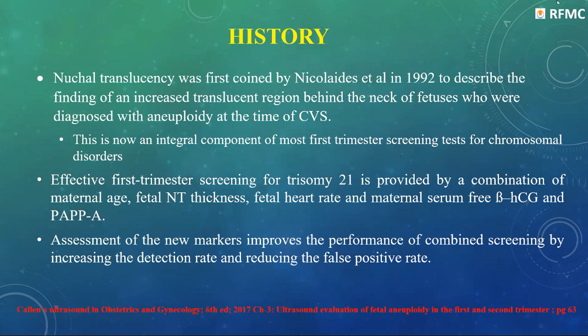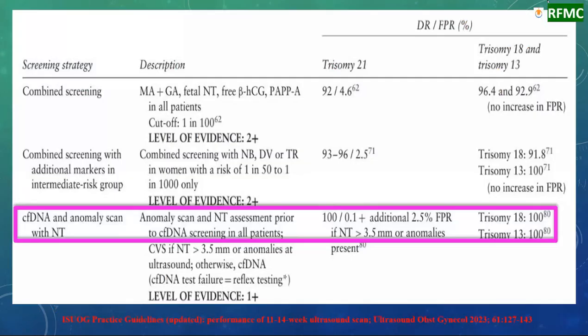This is now an integral component of most first trimester screening tests for chromosomal disorders. Effective first trimester screening is a combination of maternal age, fetal nuchal translucency thickness, fetal heart rate, along with the biochemical markers, beta HCG and PAPP-A. Assessment of new markers has come into the picture, which increases the detection rate and reduces the false positive rate. Abnormality in any of the above markers can warrant a further search for any malformation.